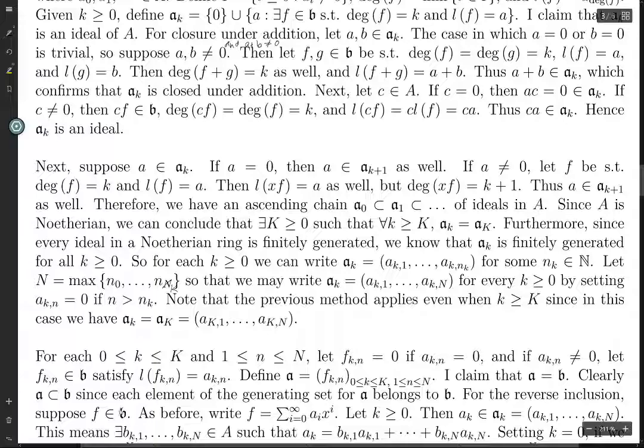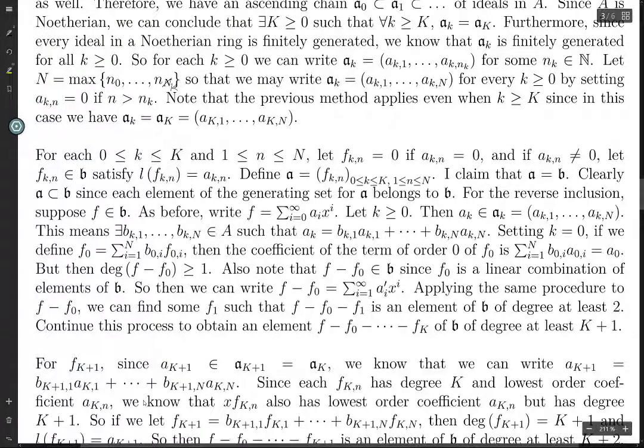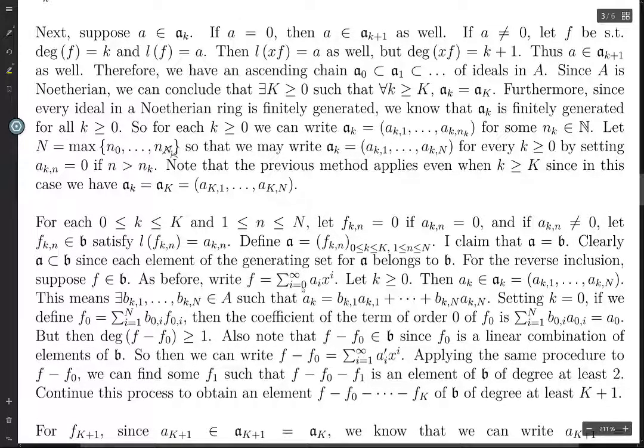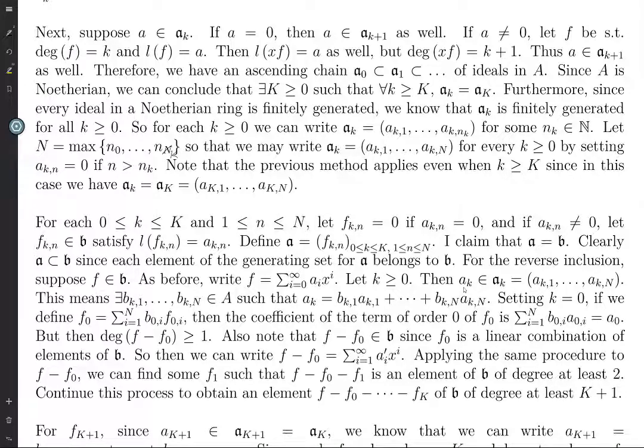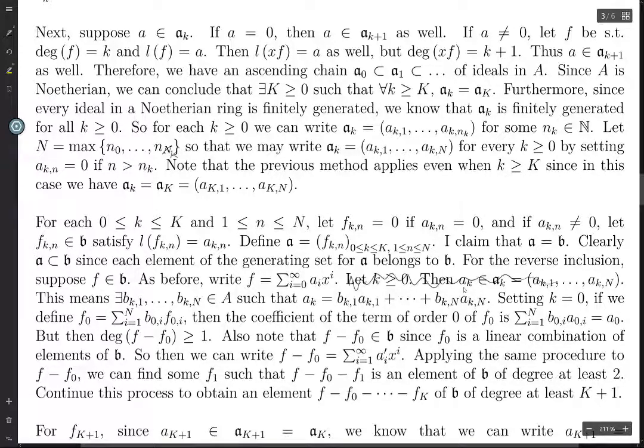So take an element f in this ideal B. We can write it as a power series, the sum from 0 to infinity of a_i x^i. Now choose a k greater than or equal to 0. Note that each a_k is in the ideal a_k, right, it is in the ideal a_k. Okay, here's what I think we need to do. I think we need to get rid of all that stuff.